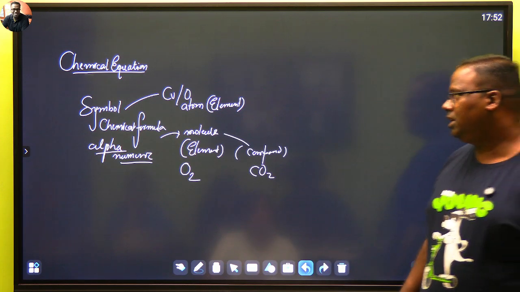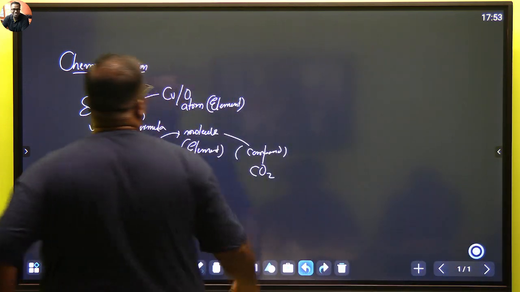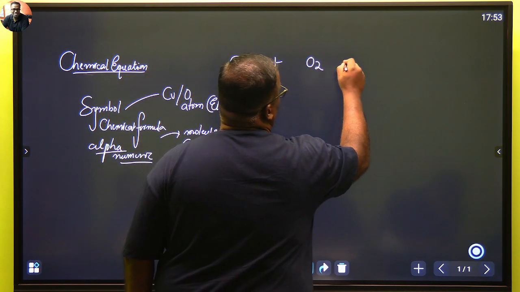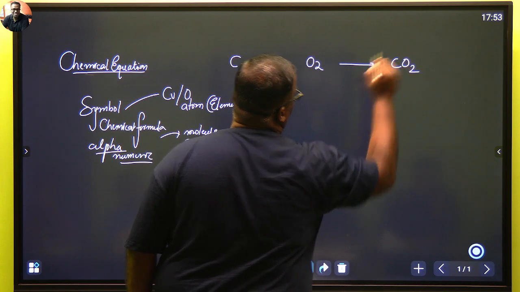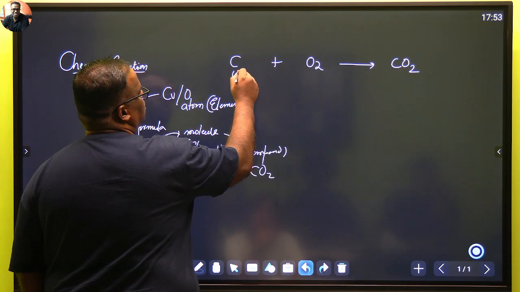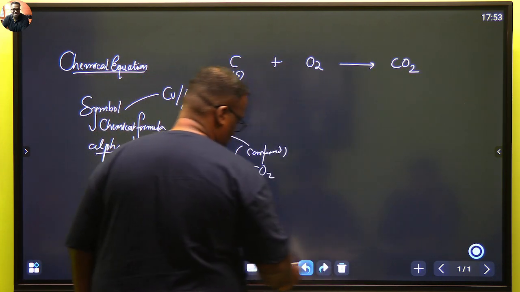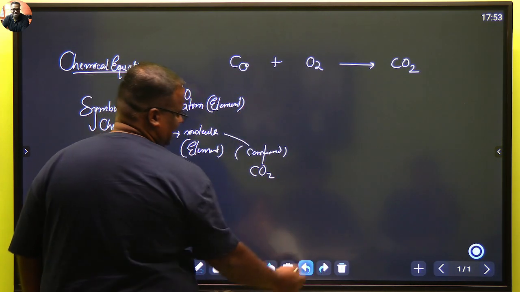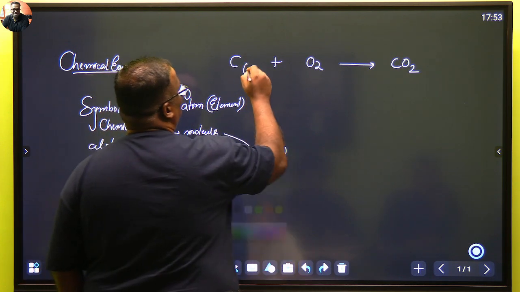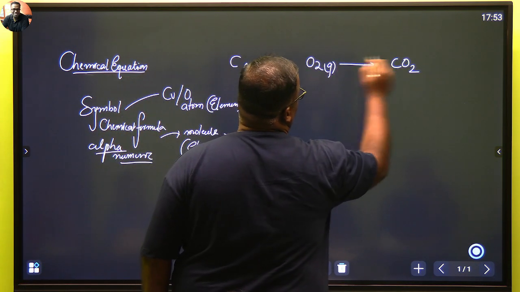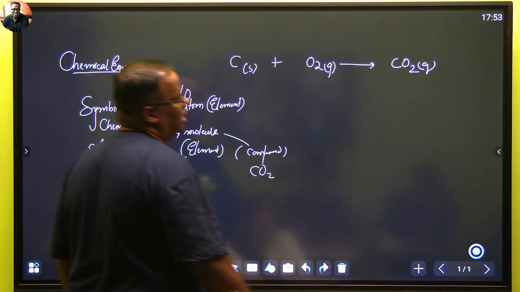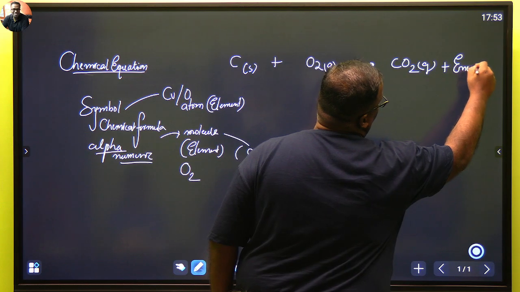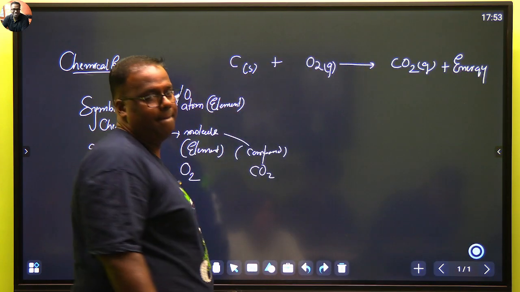When you represent a chemical equation, you are first supposed to show what the reactants are. Say C plus O2 gives me CO2. So C is carbon. This is solid. O, sorry, नीचे तो नहीं लिखते, साइड में लिखते हैं. So carbon solid reacts with oxygen gas to give you CO2 gas. ठीक है. और भी इंफॉर्मेशन करने के लिए we show what is the energy inflow and outflow. So we are getting energy out here, right?